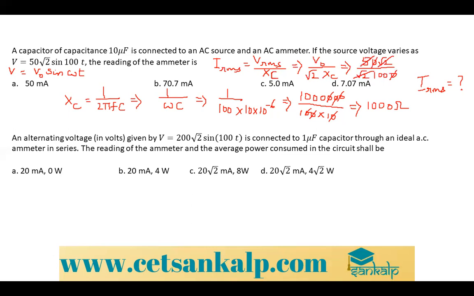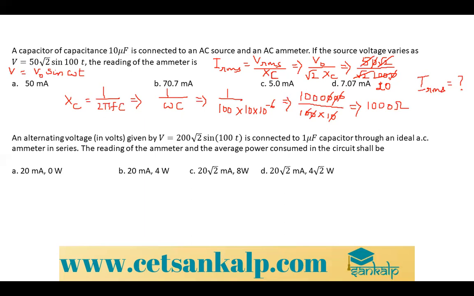So it is 1 by 20, which is nothing but 0.05. Correct? Yes or no? So 1 by 20.